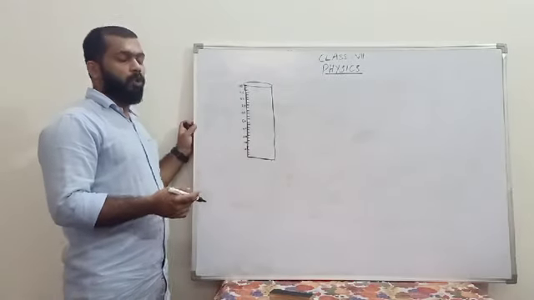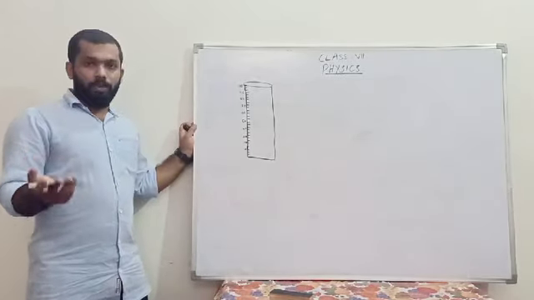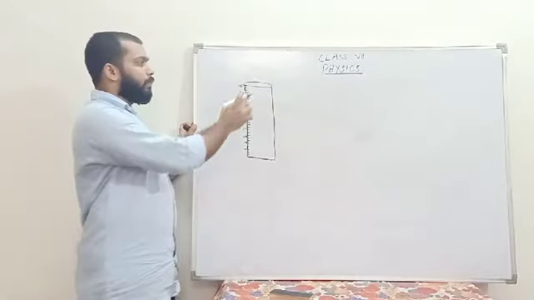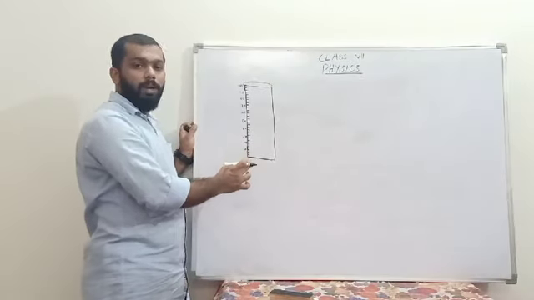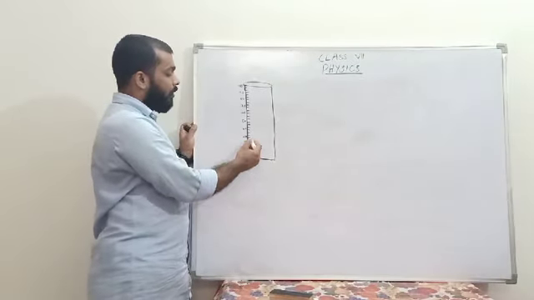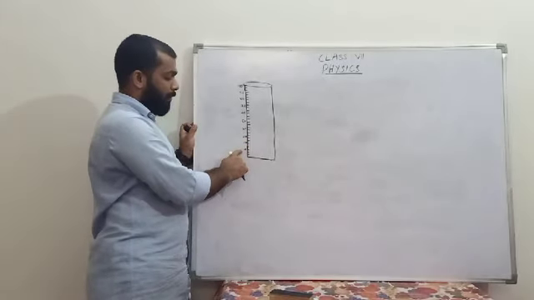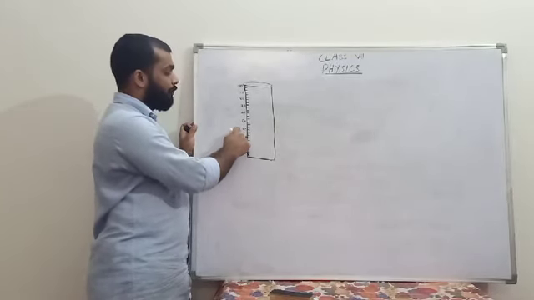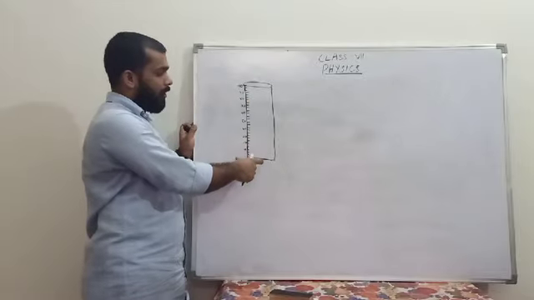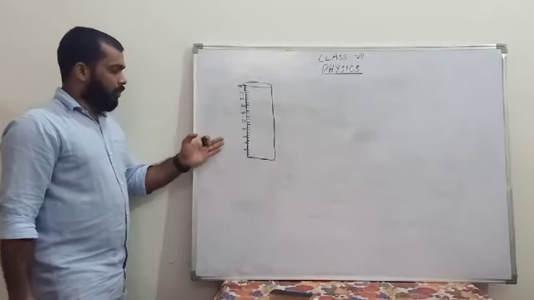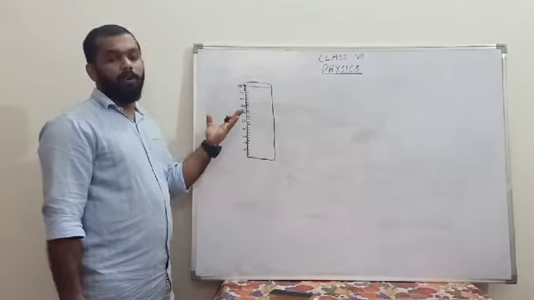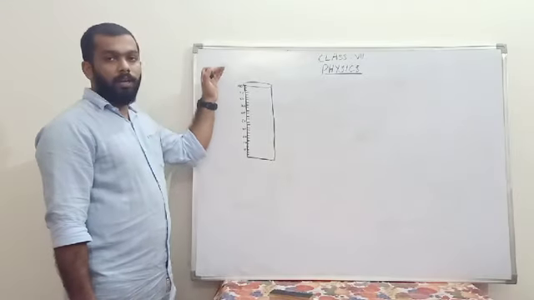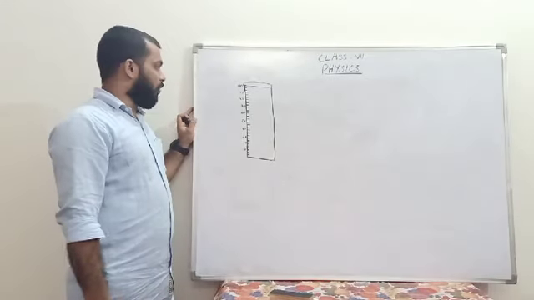Measuring beakers we normally use in chemistry labs and elsewhere. It is made up of glass. It's a cylindrical shape, and there will be markings, and on the markings the measurement will be written: 10, 20, 30, 40 like that up to 100. This is a 100 ml measuring cylinder. Then you can have a bigger one. Sometimes it will be 50, 100, and so on up to 1 liter.